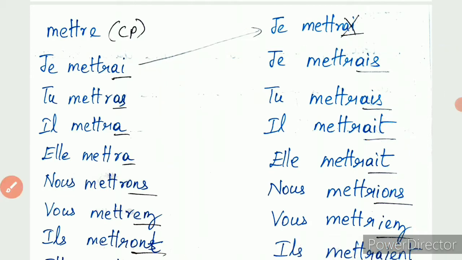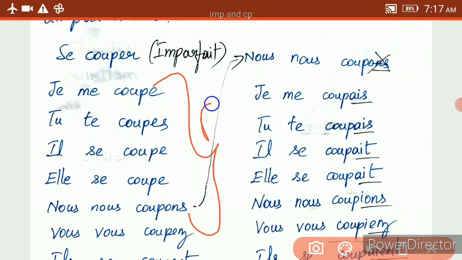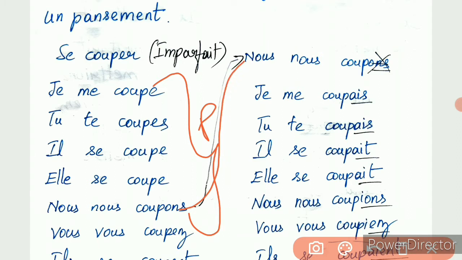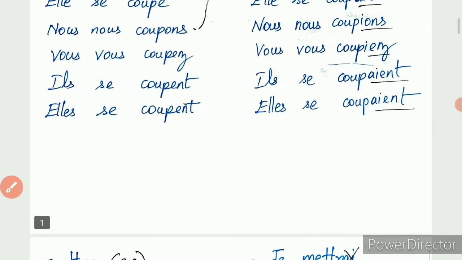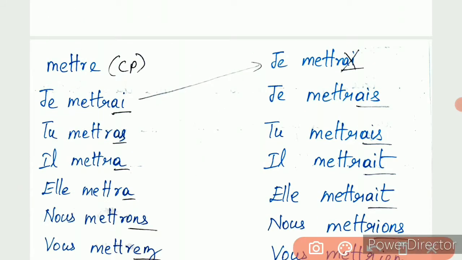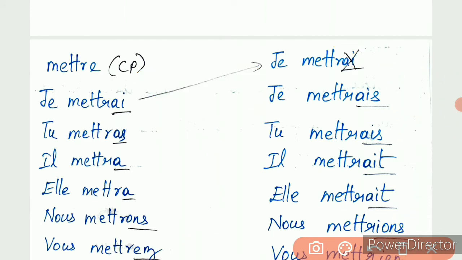So you now know the difference between conditional present and imparfait. For imparfait, you write the present tense, and from it you take nous, remove ons and add the imparfait ending, which forms the imparfait. Whereas for conditional present, you have to write the verb in future tense, and from that you take the je conjugation, remove ai, add imparfait endings, which makes the conditional present. That is the difference between imparfait formation and conditional present.